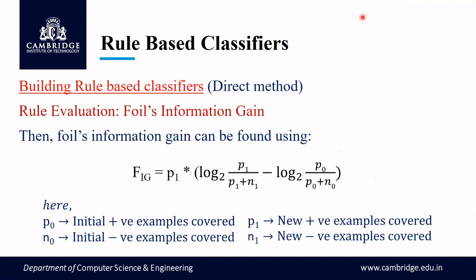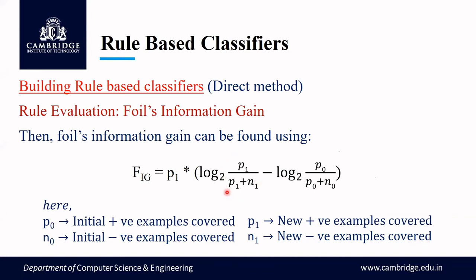Once your P naught, N naught, P1, N1 are identified, we can easily identify the FOIL's information gain using this formula. This is FOIL's information gain, which I have written as F subscript IG for simplicity. There is no hard and fast rule that you have to consider it like this only. So it is P1 times log base 2 of P1 by P1 plus N1, minus log base 2 of P0 by P0 plus N0. Here P0 and N0 represent the positive and negative examples of the original rule. P1 and N1 represent the positive and negative examples covered by the new rule.